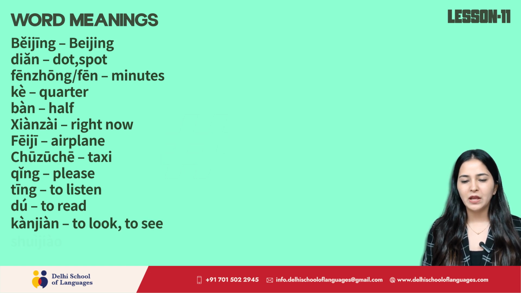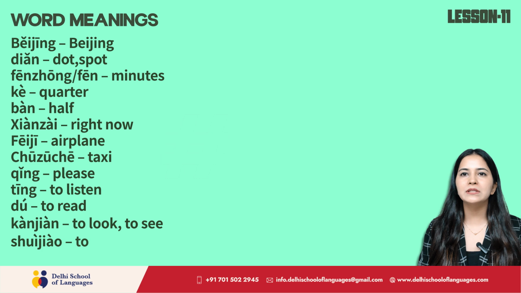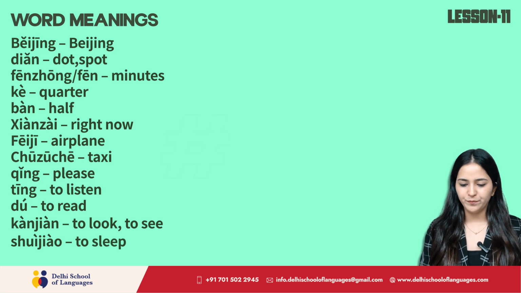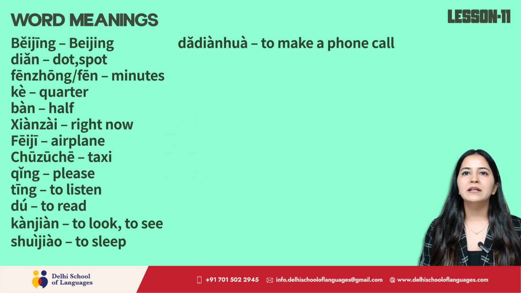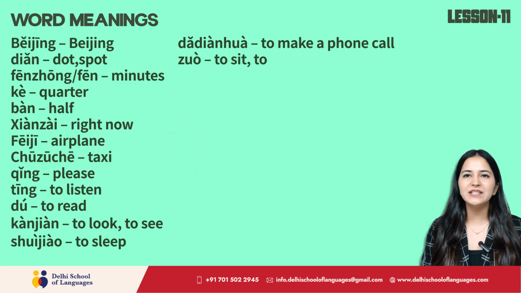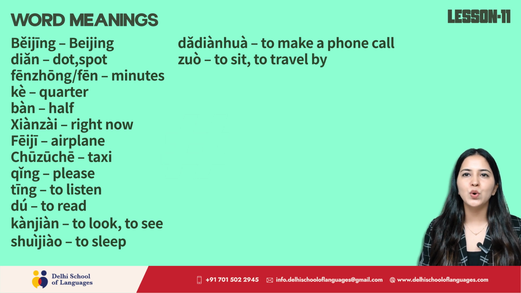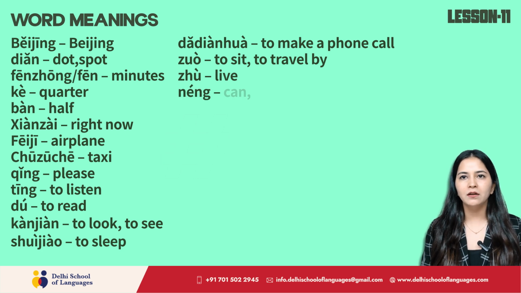Shui Chiao, to sleep. Ta Tian Hua, to make a phone call. Tsuo, to sit, to travel by. Chu, live. Nung, can or be able to.